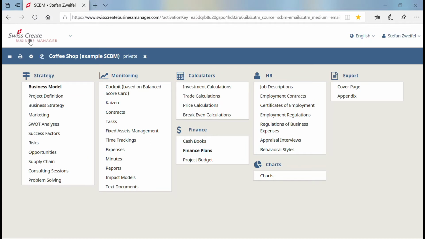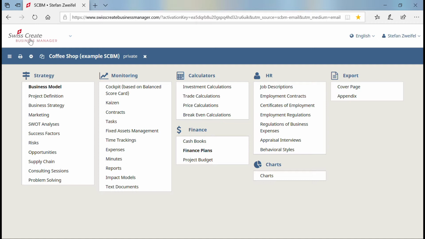Hello to all. Welcome again to the application of the individual financial planning elements. Let's talk about the planned profit and loss statement. I continue with the same example from the investment and the liquidity plan, my coffee shop.